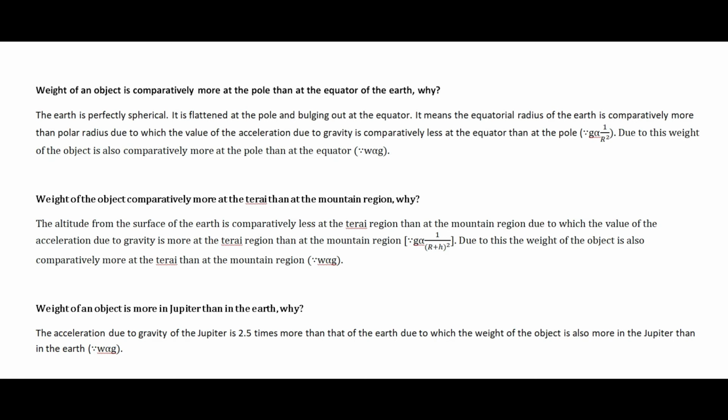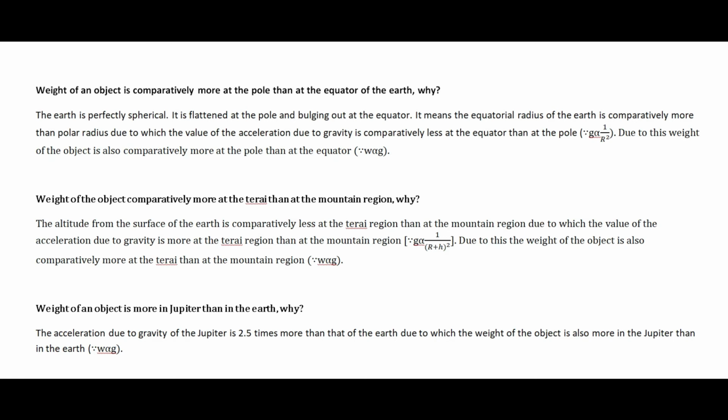And it means the radius of the earth is not the same at every part. The radius of the earth is comparatively more at the equator because it is expanded there, it is bulging out there, and comparatively less at the pole, because at the pole, I have already told you, the earth is slightly depressed. That affects the value of the acceleration due to gravity as well, because you know, acceleration due to gravity depends upon the radius of the earth.